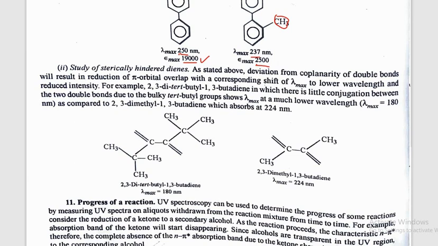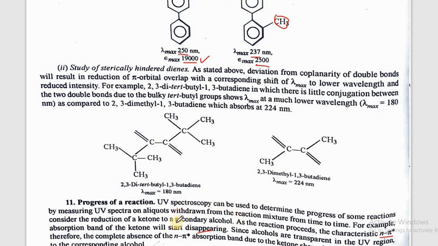Now last is the progress of reaction. In the progress of reaction, we can also understand by UV spectroscopy how the various intermediates formed in the reaction can be identified, and the two types of transitions, n to pi star and pi to pi star, can also be seen as the reaction proceeds. The characteristic n to pi star absorption band of the ketone will start disappearing, and since alcohols are transparent in the UV region, the complete absence of the n to pi star absorption band due to ketone shows its complete reduction.